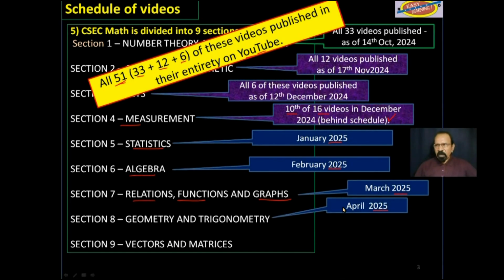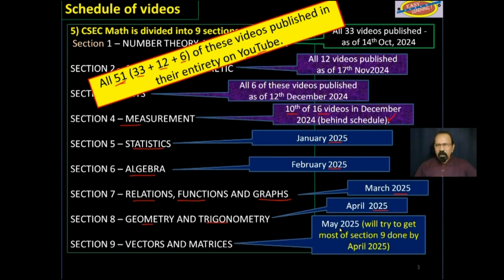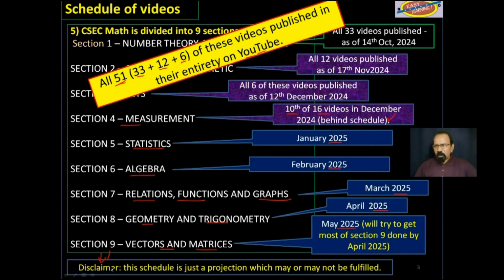April 2025, geometry and trigonometry. And finally, by May 2025, vectors and matrices. Please note this disclaimer: this schedule is just a projection which may or may not be fulfilled. It is not to be interpreted as a contract with anybody.